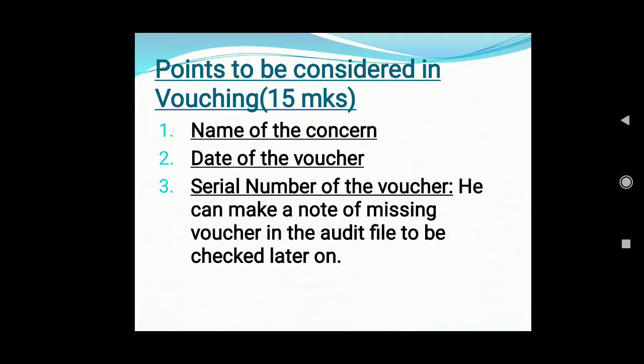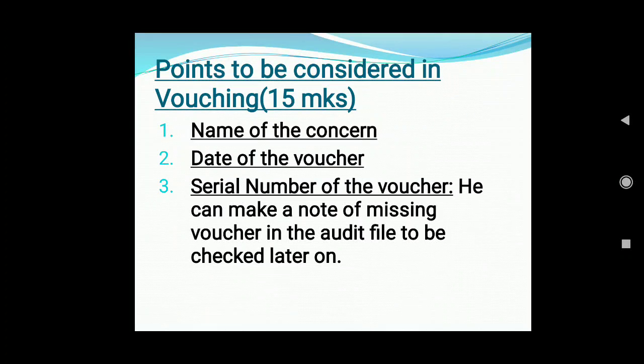Then the next thing he has to keep in his mind is the date of the voucher. Why does he have to check the date? Because it is the proof that the transaction pertains to the current year and not to the earlier or the next year. He has to see that the transaction is related to the current year only and not to the previous or the next years. Then the serial number of the voucher. It helps to cross check that all the transactions are properly recorded, that is, no transaction has been omitted or missed out. The auditor can make a note of missing vouchers in the audit file to be checked later on.